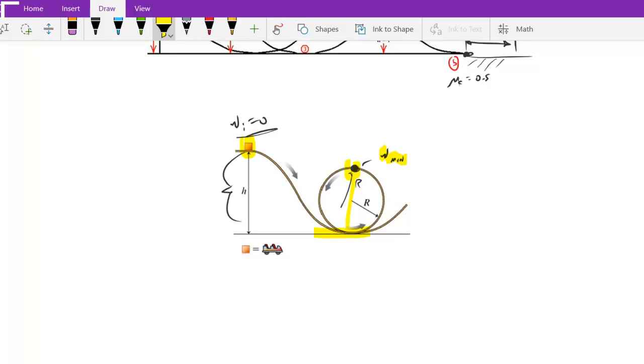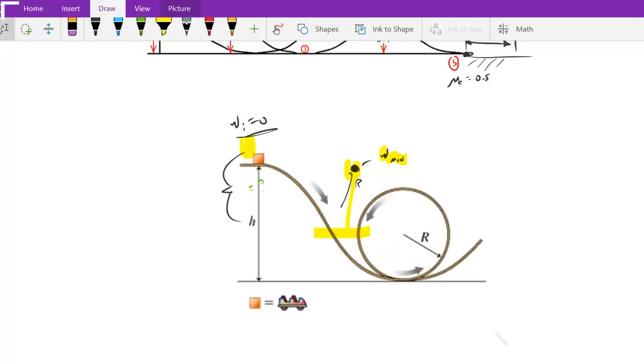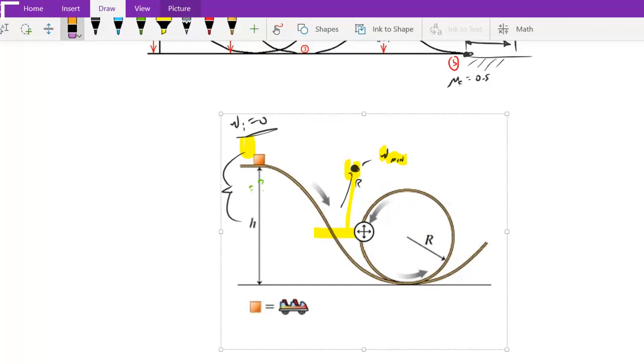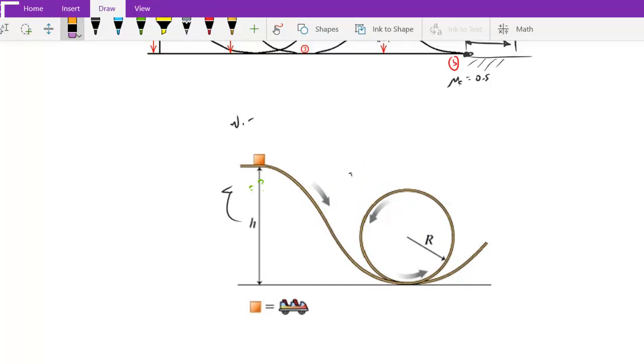So find out, what does this height h need to be in order for the cart and the people in the cart to remain in it at the top. It's a fun little problem there. I'll blow it up if you guys want to take a screenshot to solve it. And we'll do this in class as well.